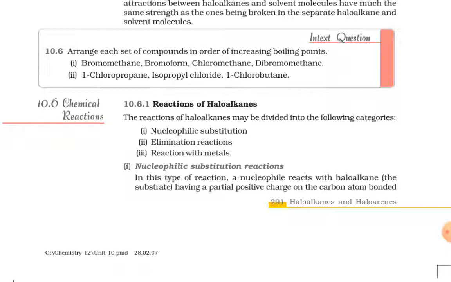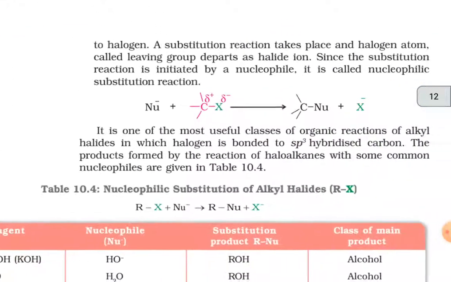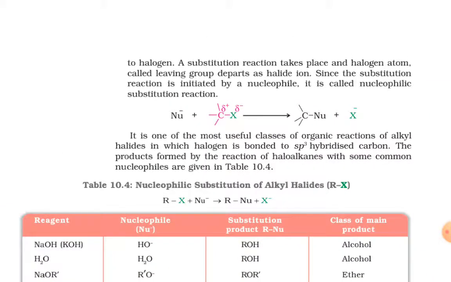In this type of reaction, a nucleophile reacts with the haloalkane, the substrate, having a partial positive charge on the carbon atom bonded to the halogen. A substitution reaction takes place and the halogen atom, called the leaving group, departs as a halide ion. Since the substitution reaction is initiated by a nucleophile, it is called nucleophilic substitution reaction. Nucleophile plus a C-X bond gives out C-Nu and X minus.